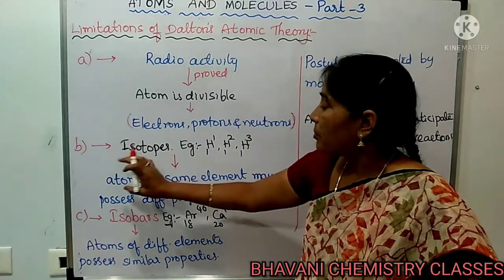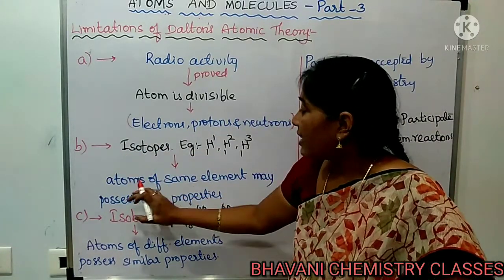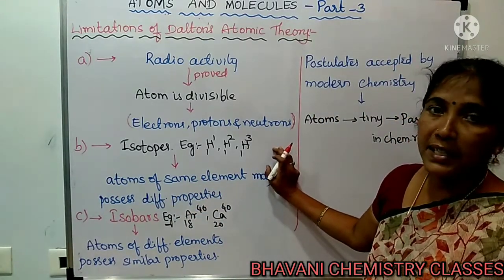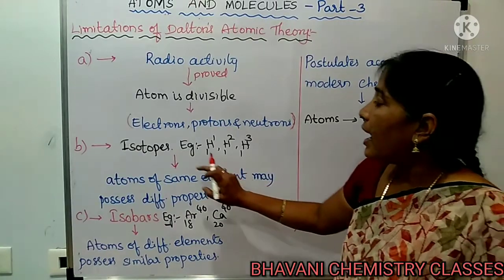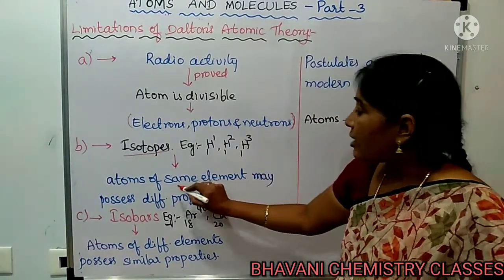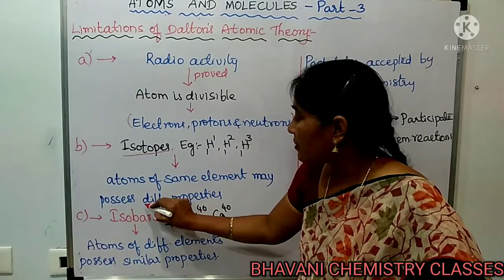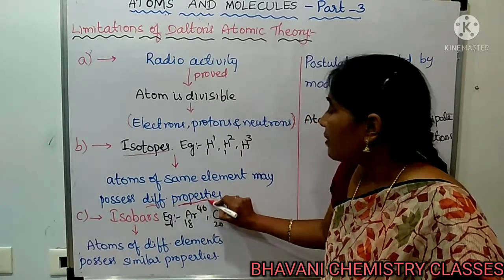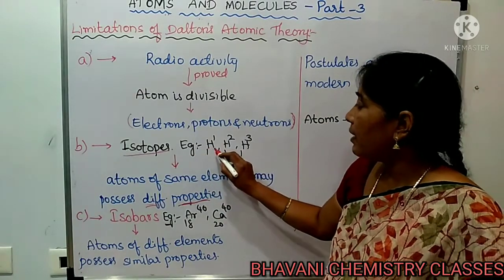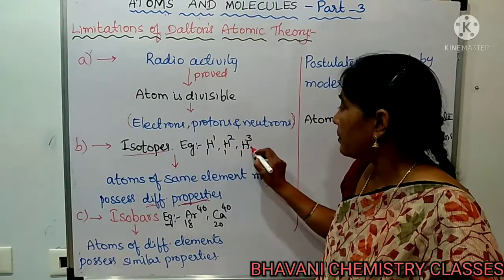Next postulate: Dalton told that the atoms of the same element will be similar in all respects. But after the discovery of isotopes, the atoms of the same element may possess different properties. What are isotopes? Examples are protium, deuterium, tritium.